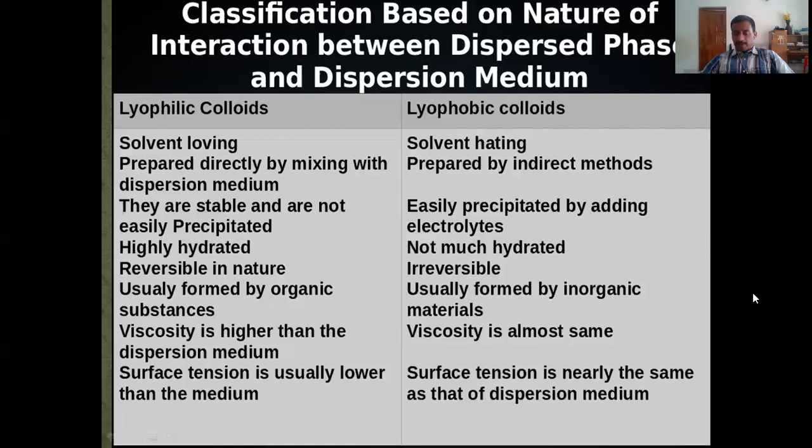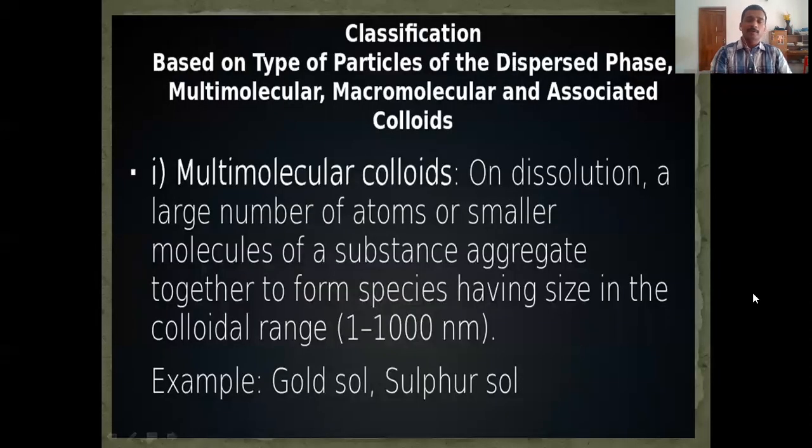There is one more classification, that is based on the size of the colloidal particles. Based on the size of the colloidal particles, it is classified into three: multimolecular colloids, macromolecular colloids, and associated colloids. These are the three types based on the particle size.